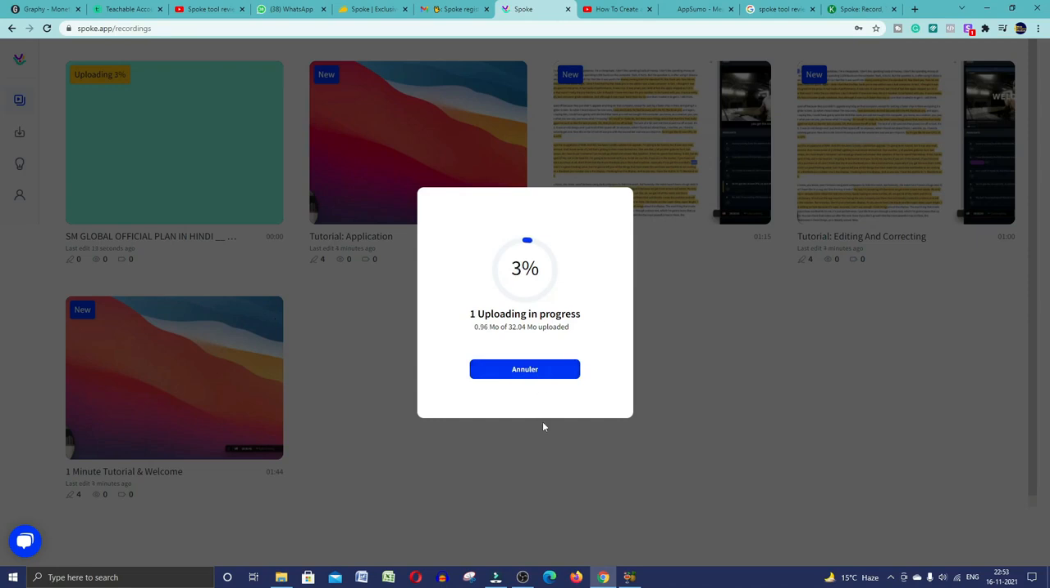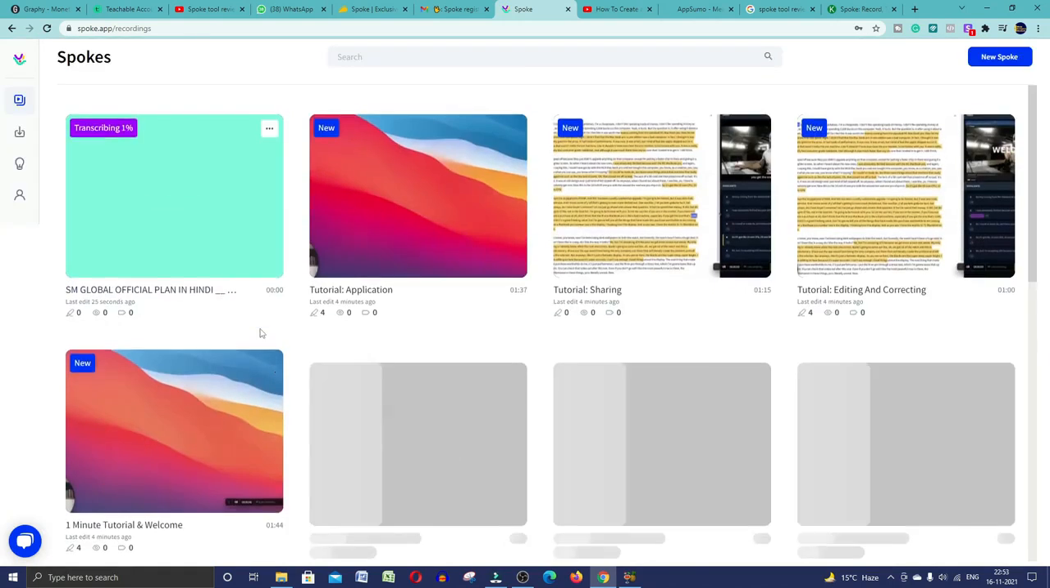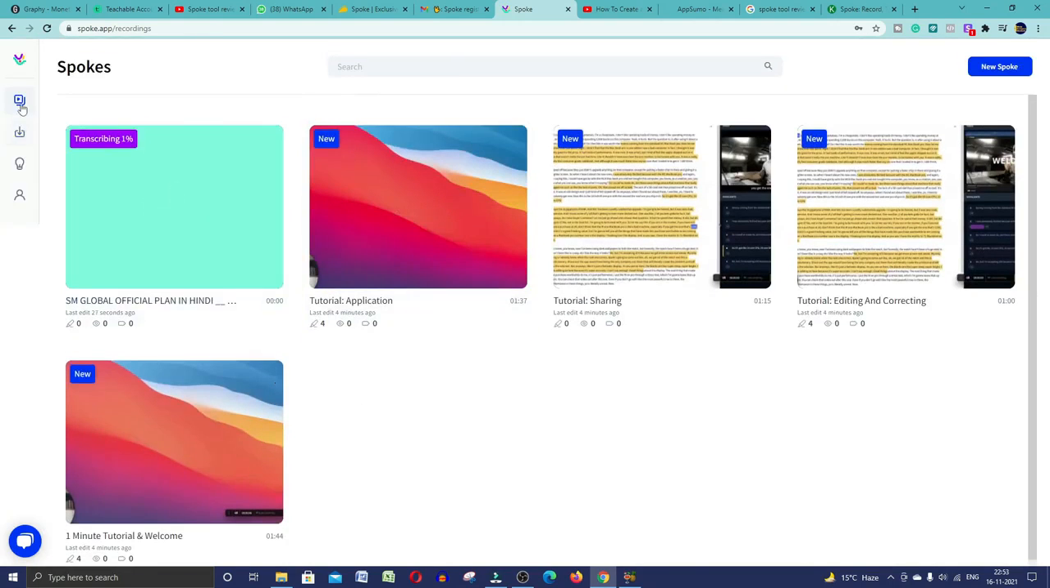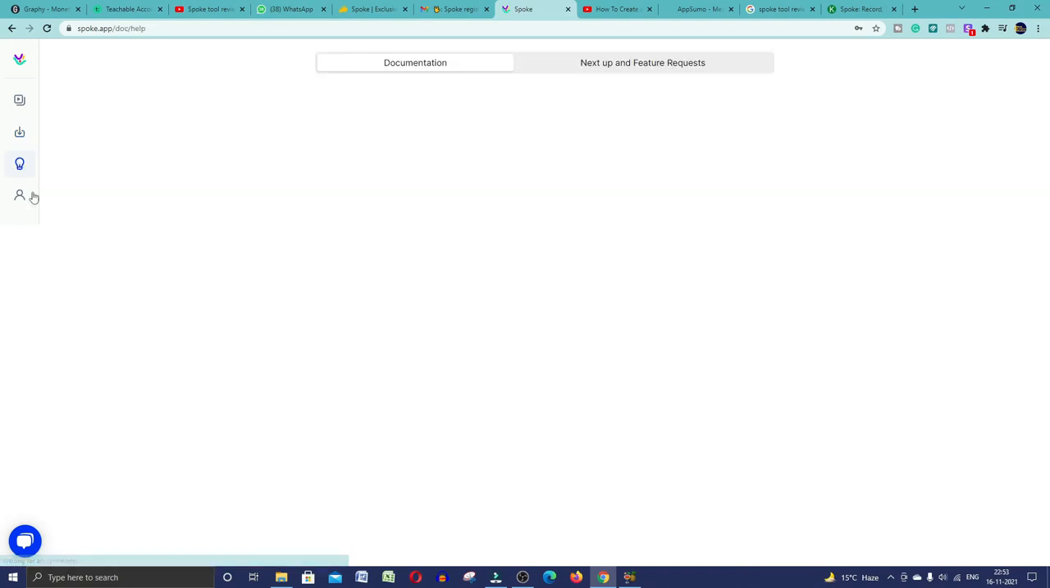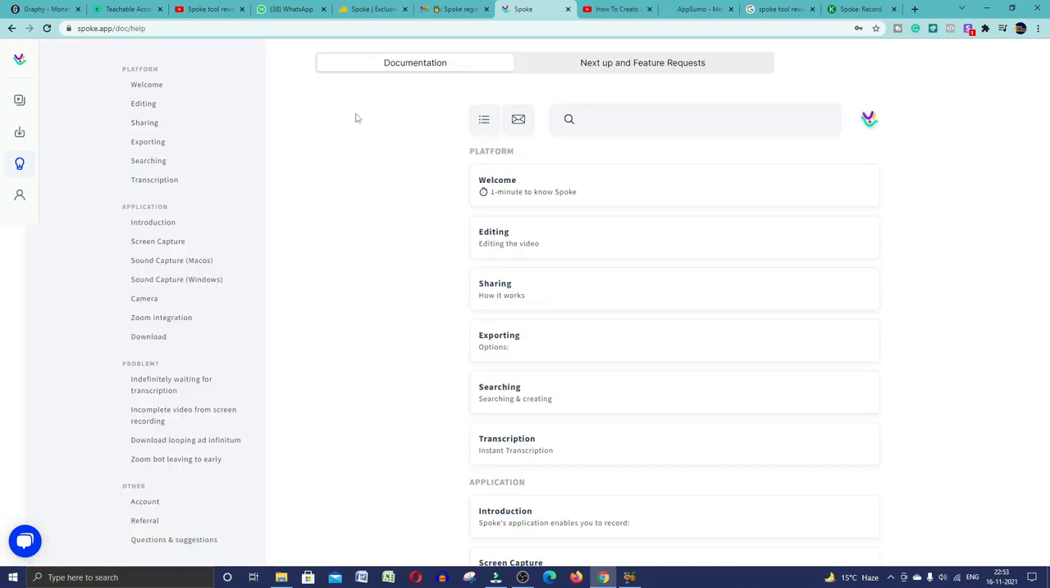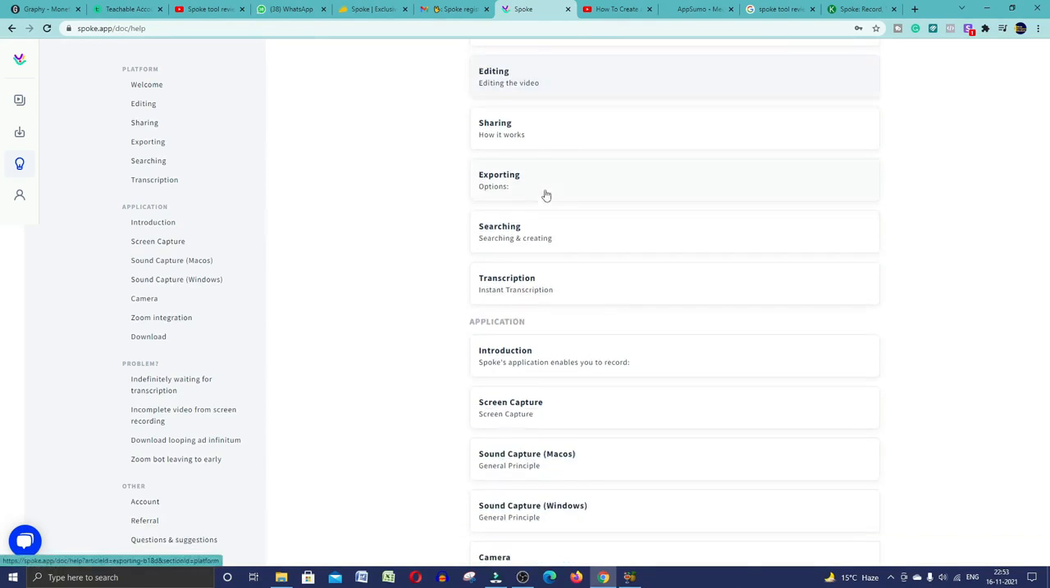What more you can do, just click on another. If you click on this button, you will find all your downloads here. If you click on this bulb, you will find your documentation, next up and feature request, and the welcome video.